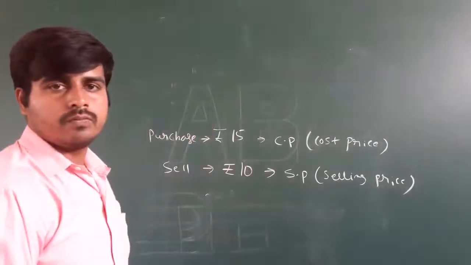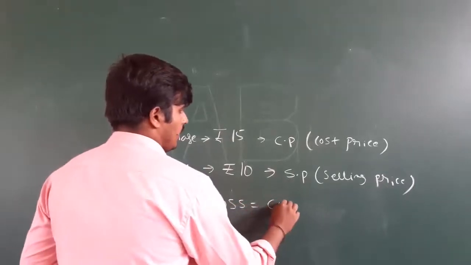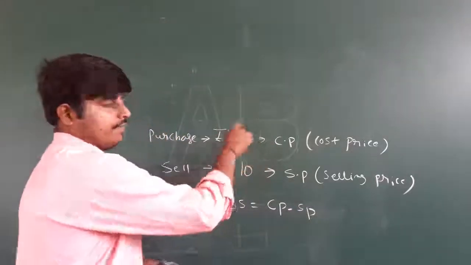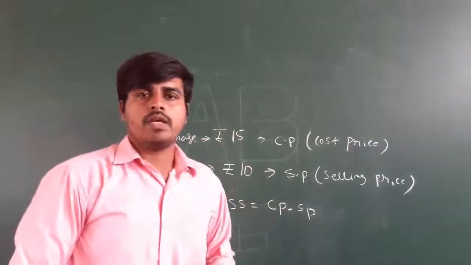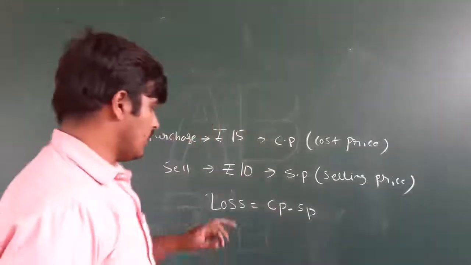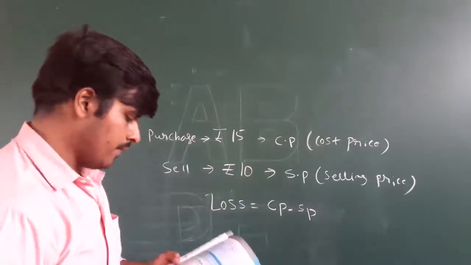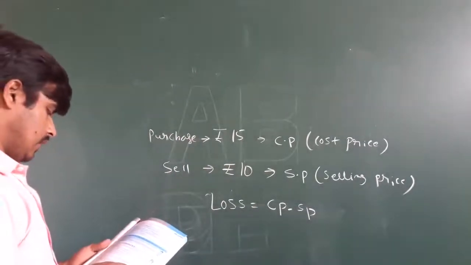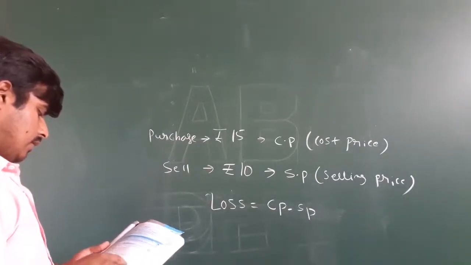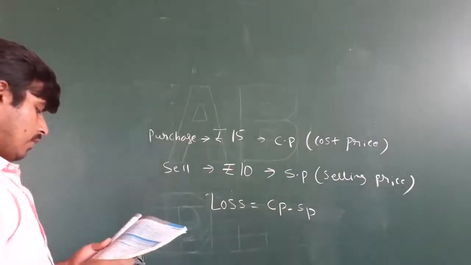It is a loss for you, no? Therefore, loss is given by CP minus SP, because CP is higher. The cost price, the amount you paid for it, is much higher than the amount for which you are selling it. Okay. So this much you need to know: what is loss and what is a profit.